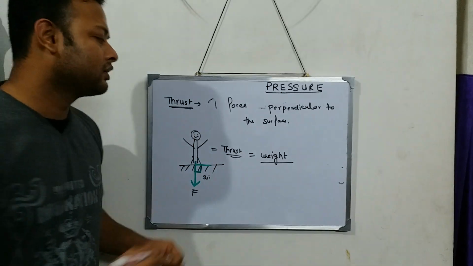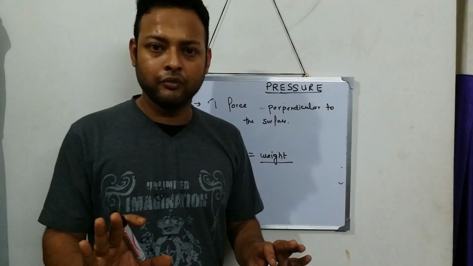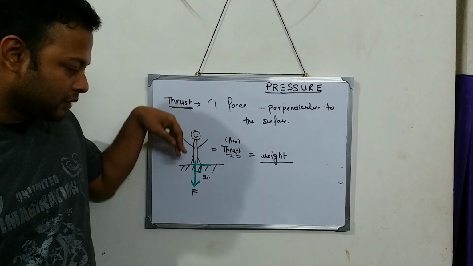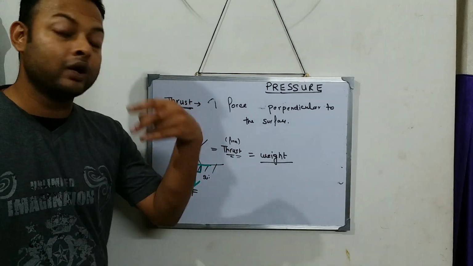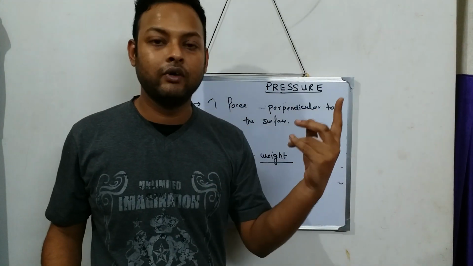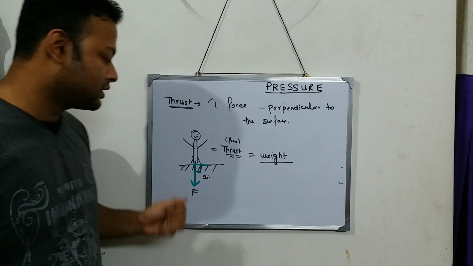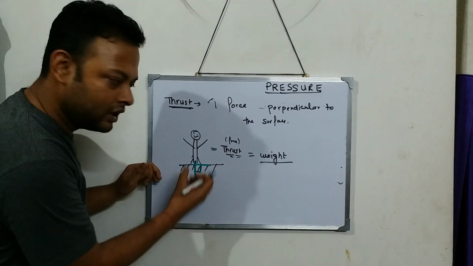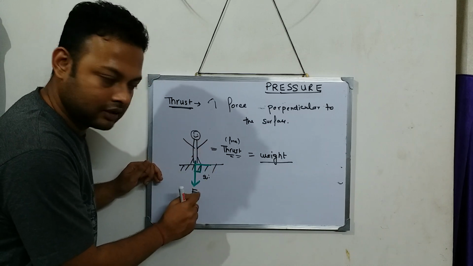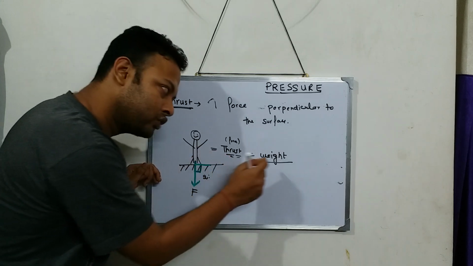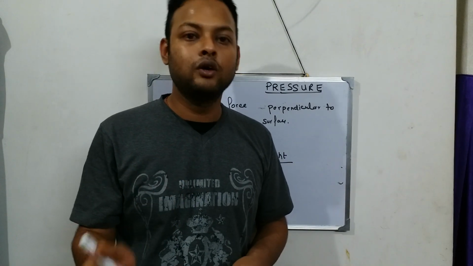See, thrust is what? Thrust is nothing but a kind of force. Now, this force which the person is applying, where? Downward, at 90 degrees. And what is weight? We know the definition of weight; we have learned it in class 7. Weight is the gravitational pull of the earth. So this force is applied by the earth only. Earth is attracting the body towards itself. So the thrust of this person is actually the weight of this person. So your weight is equal to your thrust.